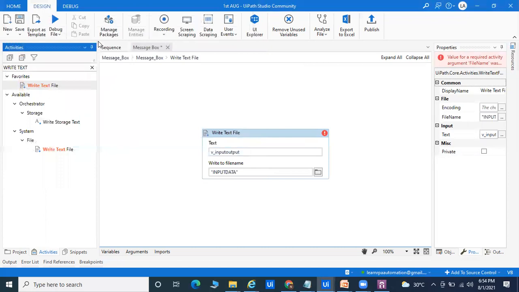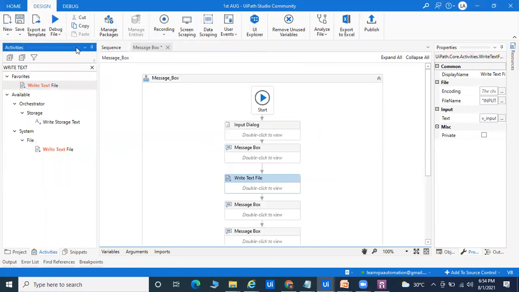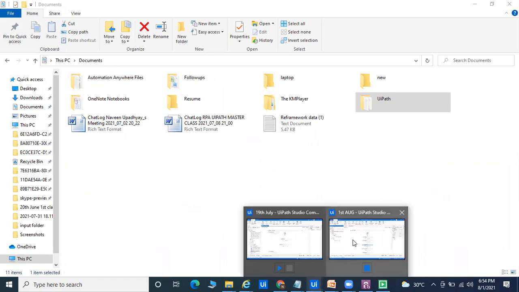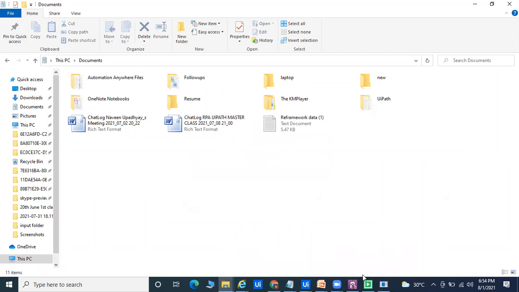Right now I'm going to run this program. All the program I'm doing right now is especially for your depth of knowledge, so you can understand how to print multiple data, how to take data from your client, and how to do multiple things, and what types of things we can do. I cannot cover Excel right now because it will take more time and you would not be able to understand.